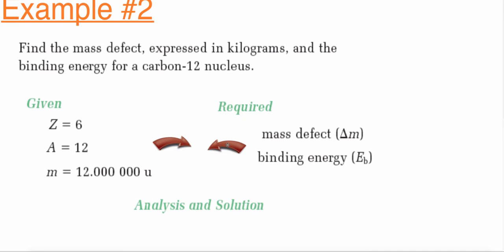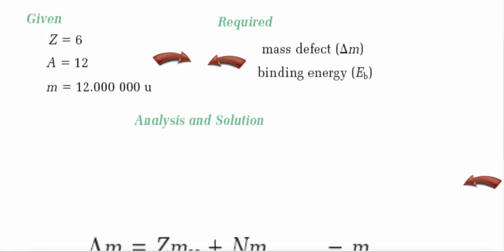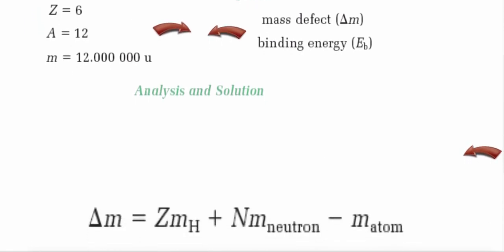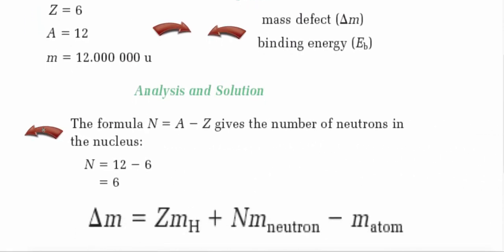Next, we want to find what do we need to know. We're trying to find my mass defect, and we want that in kilograms, and our binding energy, which is going to be in joules or mega electron volts. That is going to be up to you. So the first thing I must do is find the amount of neutrons, which is pretty simple. All we do is look at my atomic mass and subtract my atomic number from it, and that's going to give me my amount of neutrons.